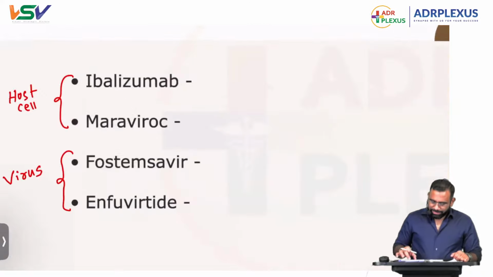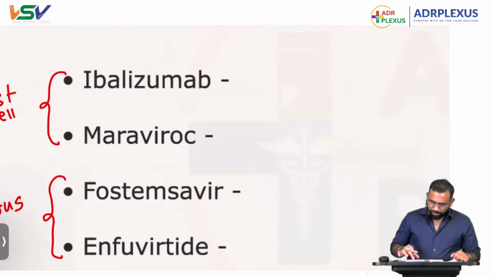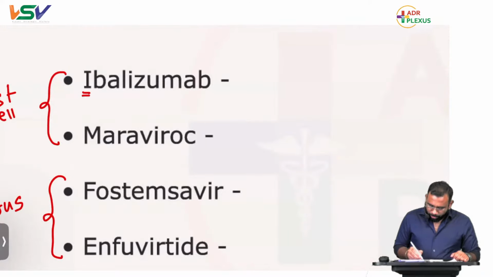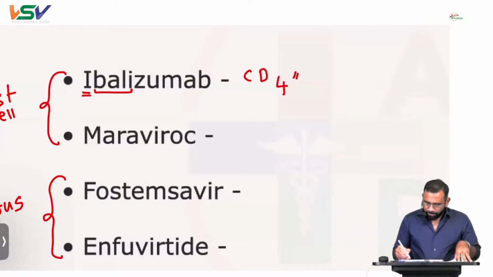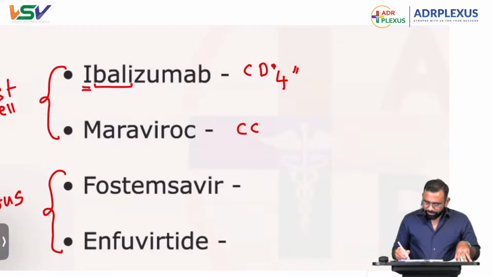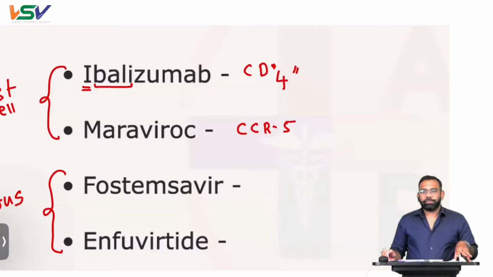Fantastic. Now let's see ibalizumab. This is what I told you. Ibali: Indonesia and Bali. These are the two places where it is like an island. Island means four sides water. So four sides CD4. Four sides Indonesia. Bali has four sides water, right? Next, maraviroc, CCR5. They are going to act against CCR5.